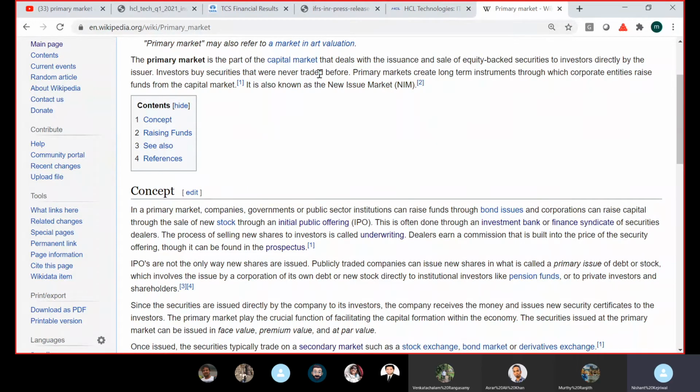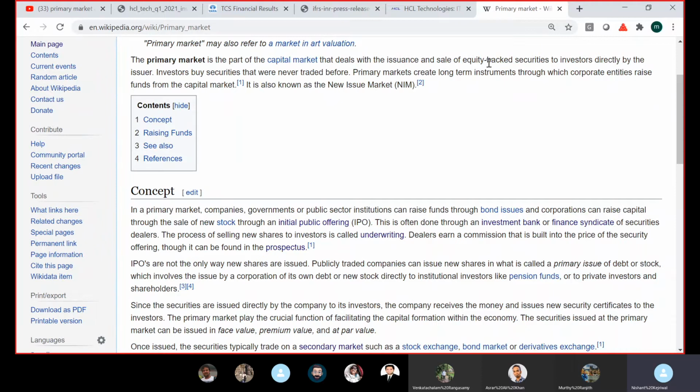Something like that. So this is the key point here, that these securities were not traded before. Which is not 100% true, but yeah, let's assume this. No, actually it is. So the securities which were never traded before and new securities were created. So this applies both to the equity and to the debt market.